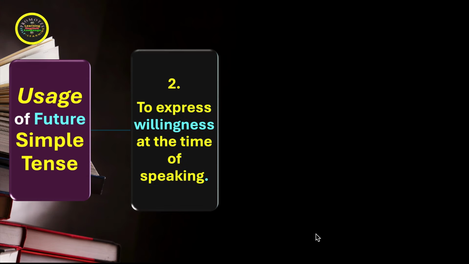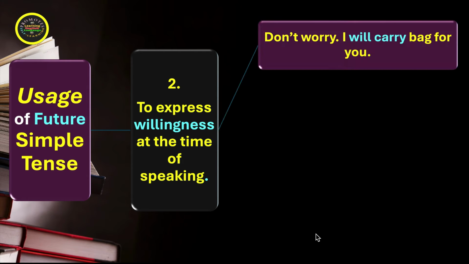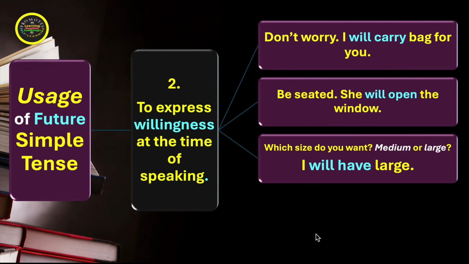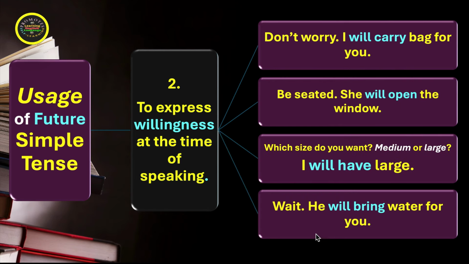We have usage of future simple tense, and the second point is to express willingness at the time of speaking. Let's see the examples. Don't worry, I will carry the bag for you. Be seated, she will open the window. Which size do you want, medium or large? I will have large. Wait, he will bring water for you. What we notice here is that the structure is in the future simple tense, but the meaning is reflected at the time of speaking, at the present moment.